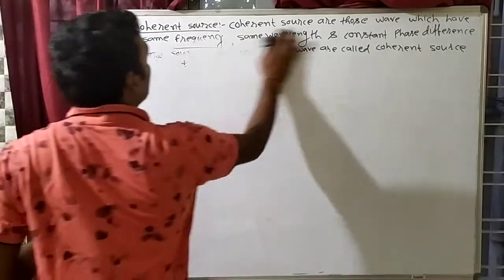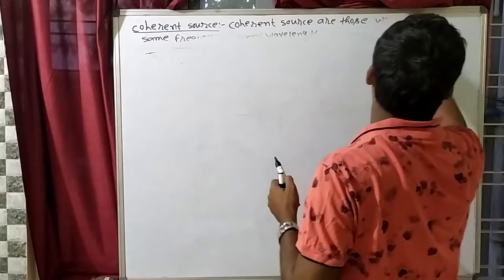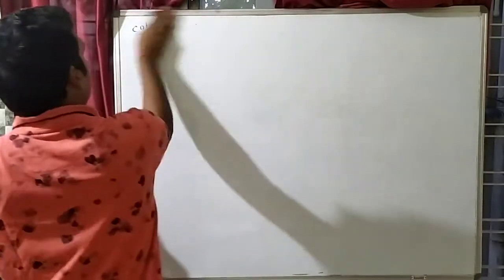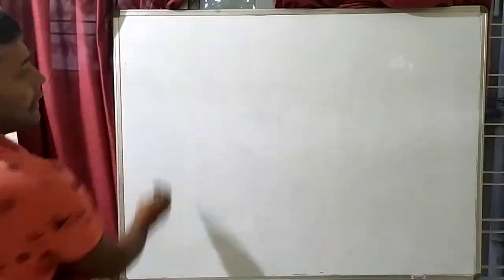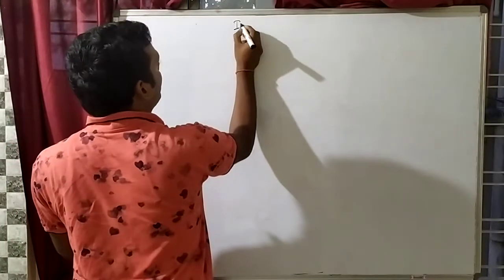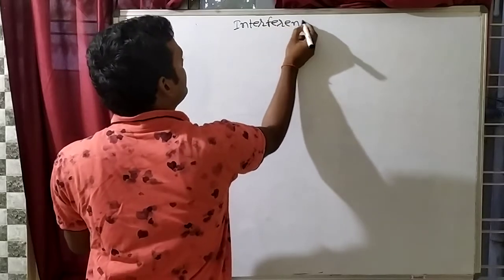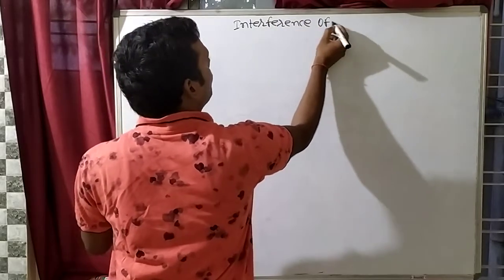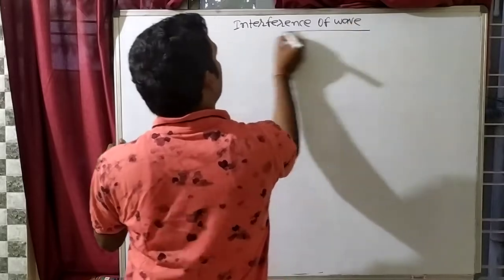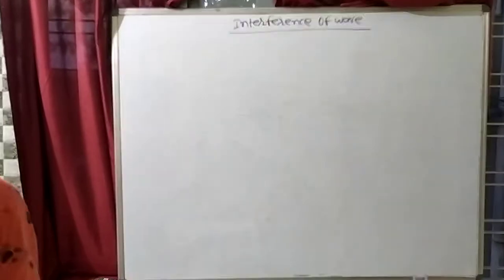After this, understand what is interference of waves. What is the meaning of interference of waves?